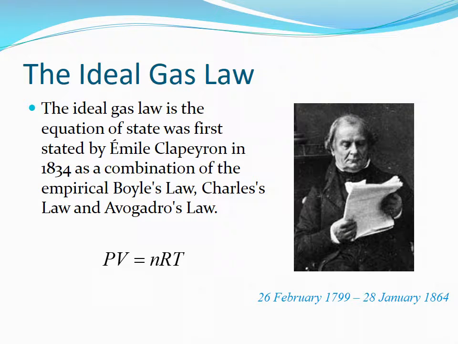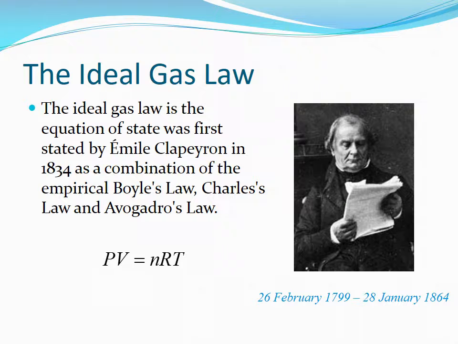Émile Clapeyron was a French engineer and physicist, one of the founders of thermodynamics. The ideal gas law is called an equation of state and was first stated by Clapeyron in 1834 as a combination of the empirical Boyle's law, Charles's law, and Avogadro's law. It is a good approximation of the behavior of many gases under many conditions.